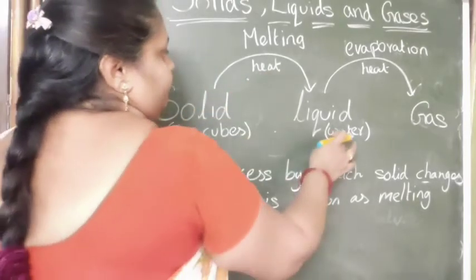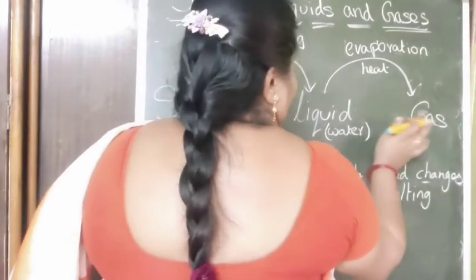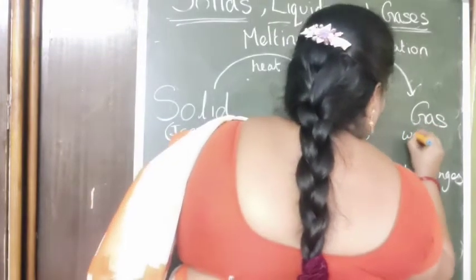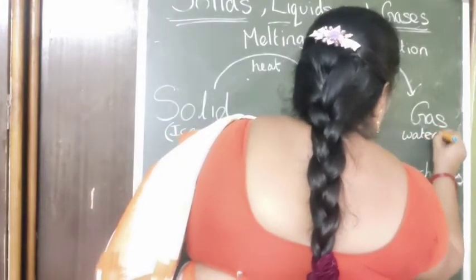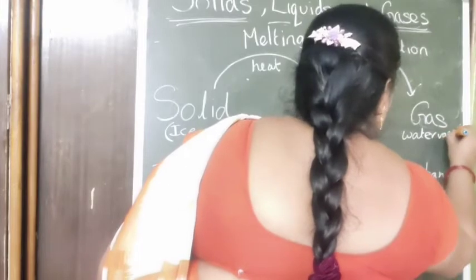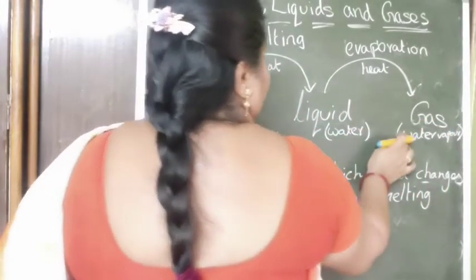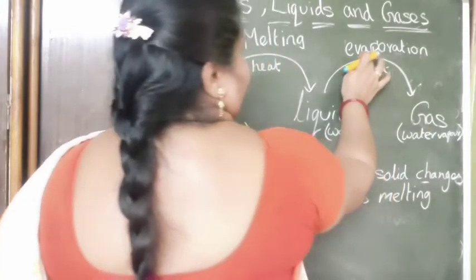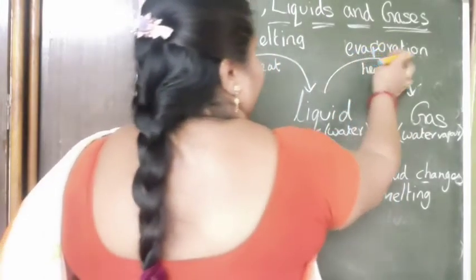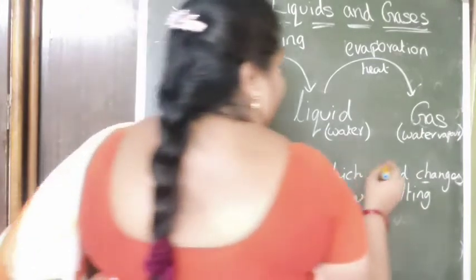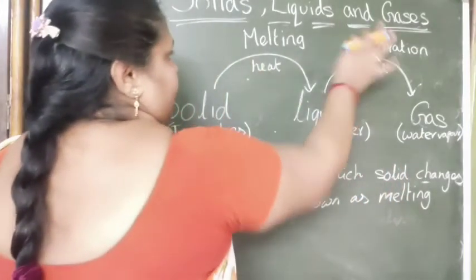Here the water is changed into water vapor or steam. If water is changed into water vapor by heating, the process is known as evaporation.